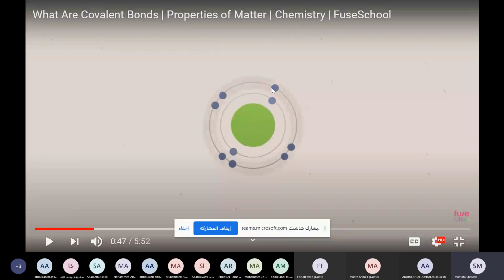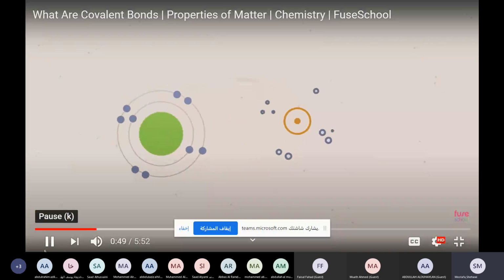If you count this one, 1, 2, 3, 4, 5, 6, 7. This is alone. It needs another one. Okay, this is fluorine. So it will have it by gaining an electron from an atom of metal and will form ionic bond, or by sharing. And this is our lesson today, sharing electrons. Let's see how this will happen.